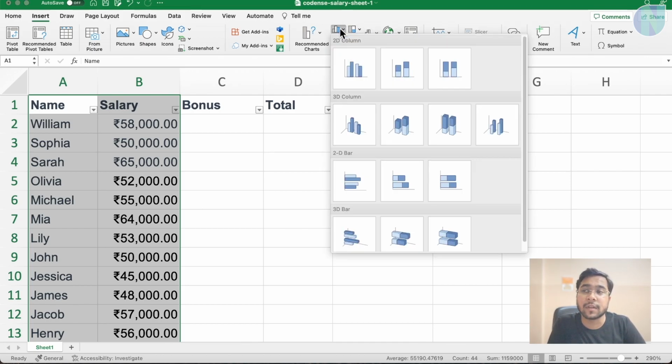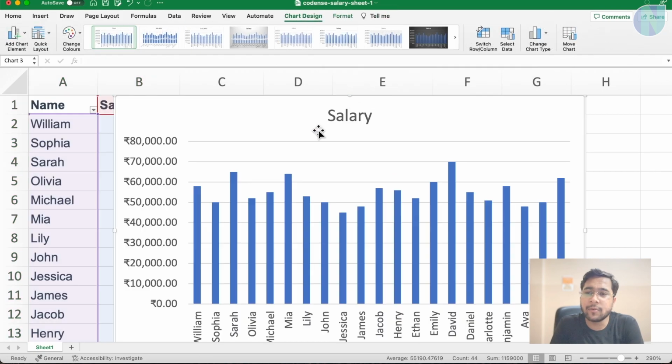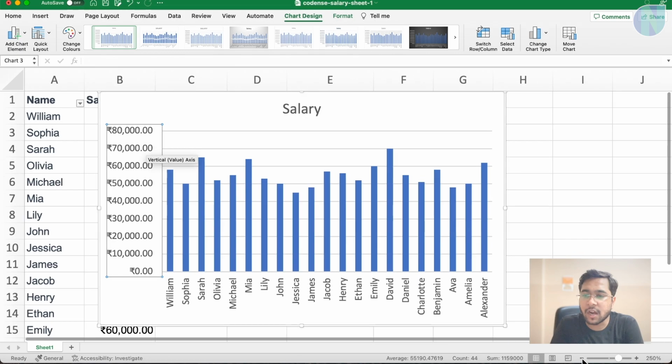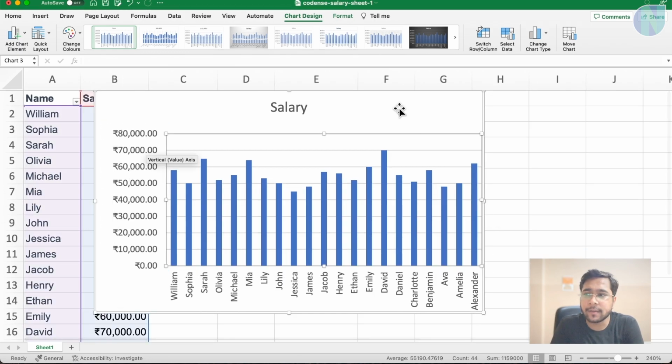Let's see the first one. If I click on this, see many charts coming up. Some are in 2D, some are in 3D. Here you can see there is a heading also telling us it is a 2D column, it is a 3D column, 2D bar or 3D bar. I can select some basic one. Let's select this one, and you can see it has automatically created a chart for us with salary of person.